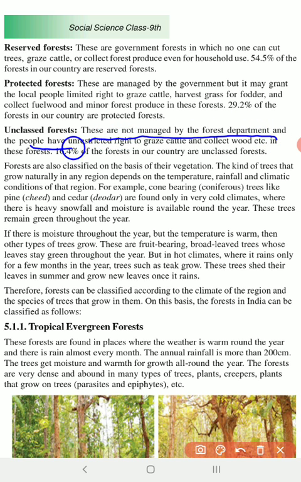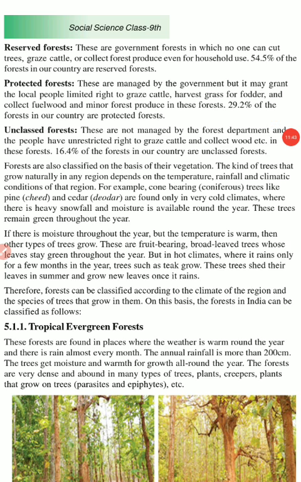Therefore people can collect food, they can graze their cattle. Okay, so 16.4 percent of the forests in our country are unclassified forest. Okay, right, now that's the difference between these three administrative classifications.